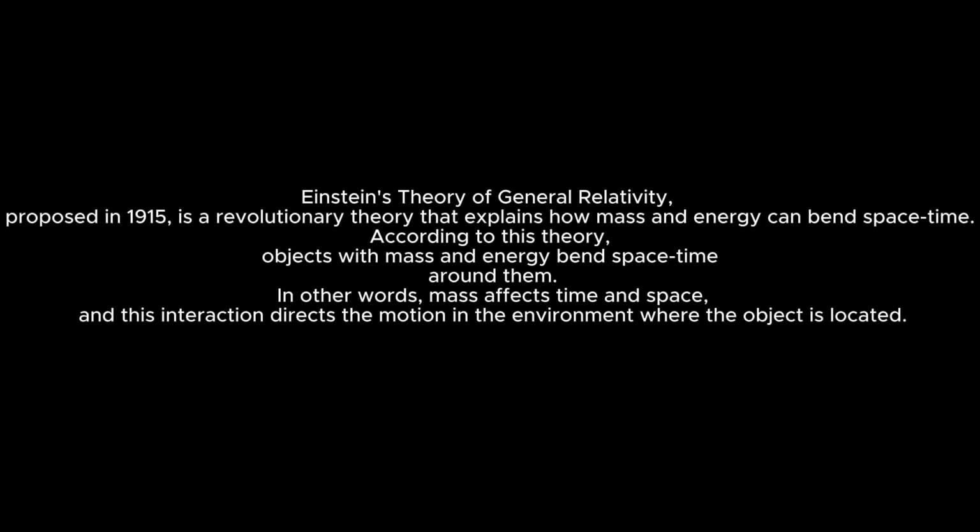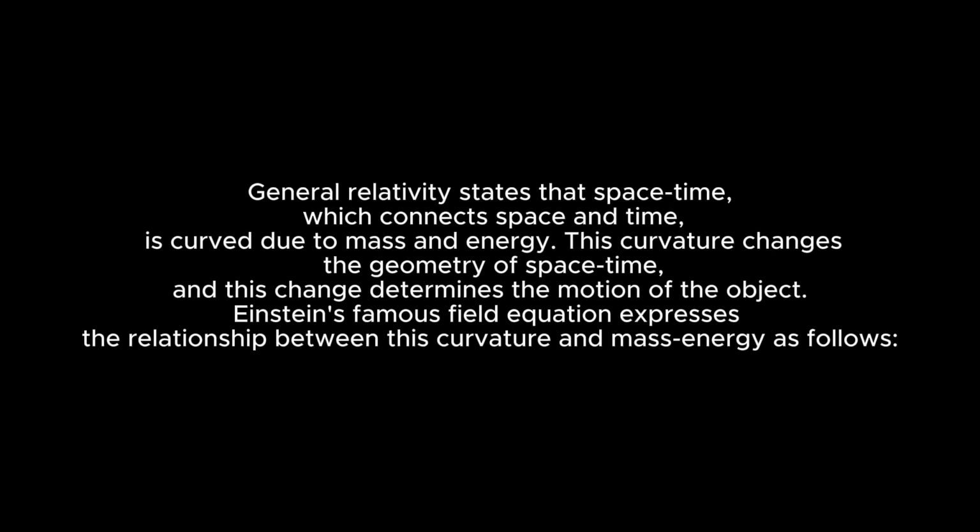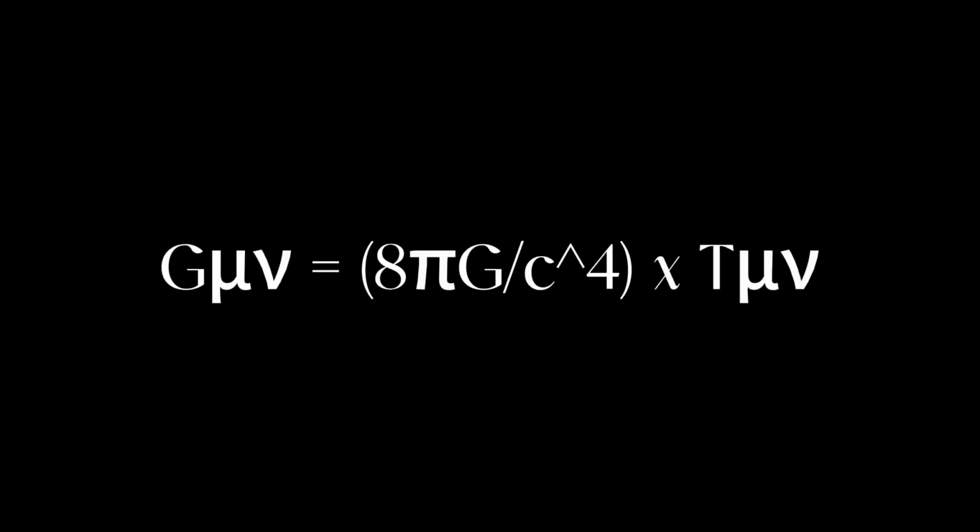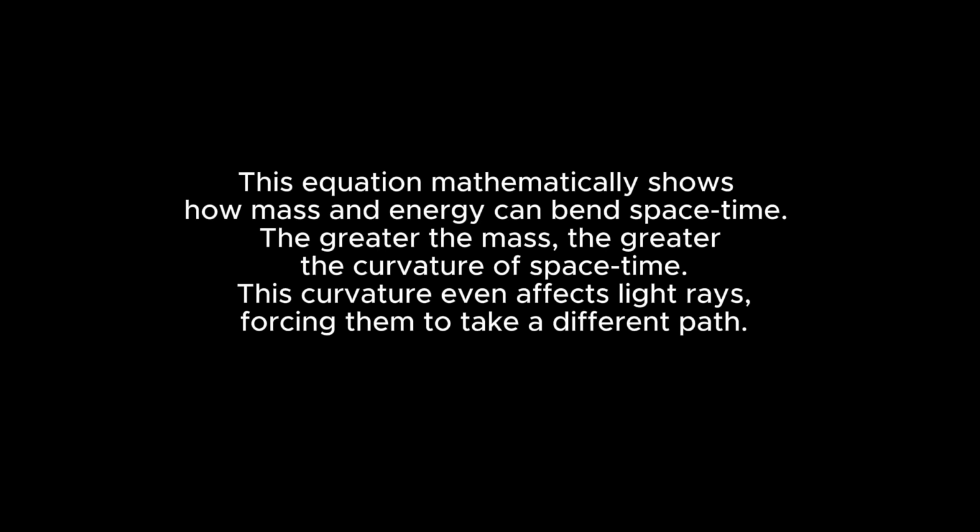In other words, mass affects time and space, and this interaction directs the motion in the environment where the object is located. General relativity states that spacetime, which connects space and time, is curved due to mass and energy. This curvature changes the geometry of spacetime, and this change determines the motion of the object. Einstein's famous field equation expresses the relationship between this curvature and mass energy as follows. This equation mathematically shows how mass and energy can bend spacetime.